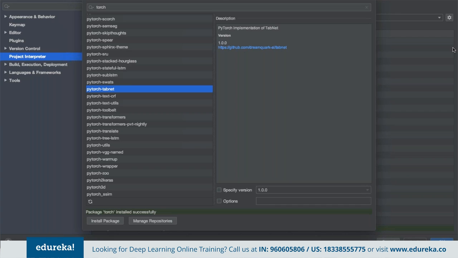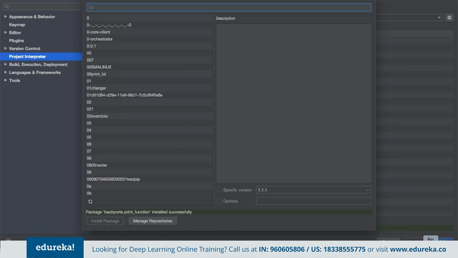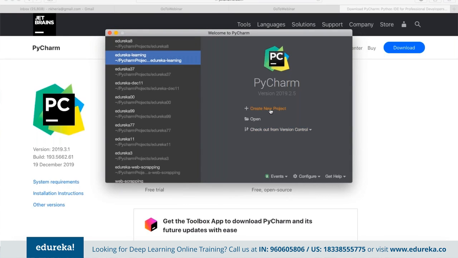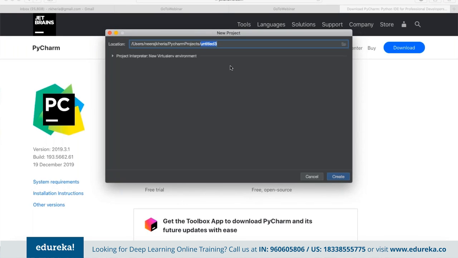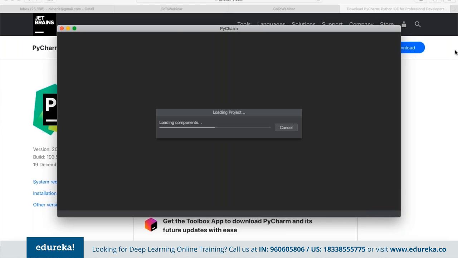Now, once we have all the libraries installed here, we can simply close the interpreter and click on OK. And now we can start creating a new project. Suppose we name this PyTorch. Click on create, and this will start creating the entire environment for us. It may take a second depending upon the system.